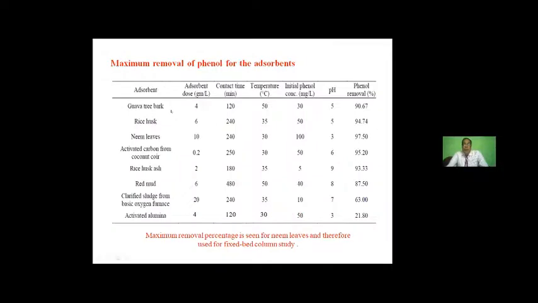So in this table, we can find out the maximum removal we can get. For guava tree bark, under certain conditions, we can go up to 90.67%. Rice husk 94.74, neem leaves 97.50, activated carbon 95.20, rice husk ash 93.33, red mud 97.5, clarified sludge 63, and activated alumina 21.80. So the maximum we can find is for neem leaves, and that's why we have gone for even the fixed weight study also using the neem leaf.